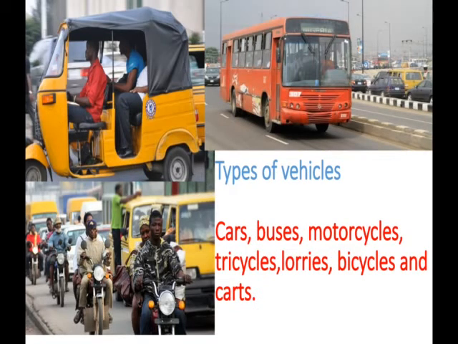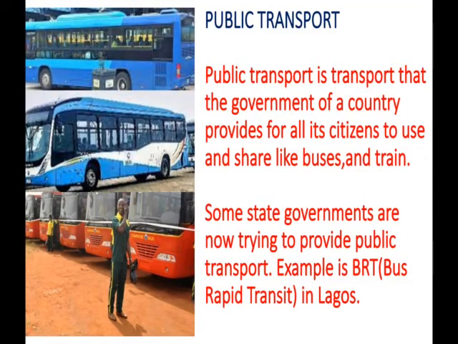Now, there are different types of vehicles that ply our roads. Different types. We have cars, buses, motorcycles, tricycles, lorries, bicycles, and cars. So these vehicles are the type of vehicle that ply our highway, that ply our roads. That's for that, kids. Let's talk about public transport.